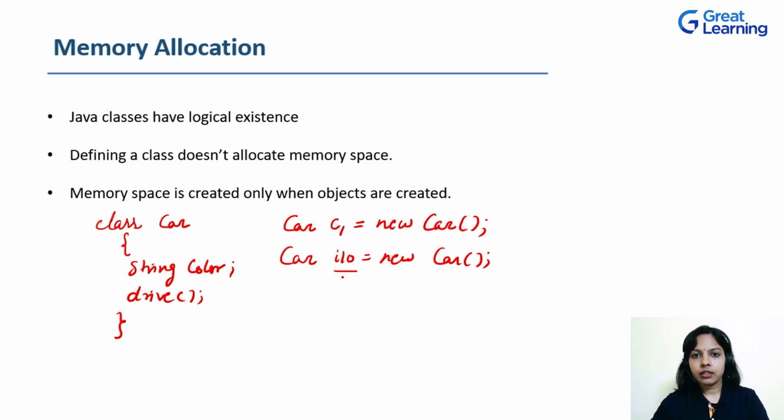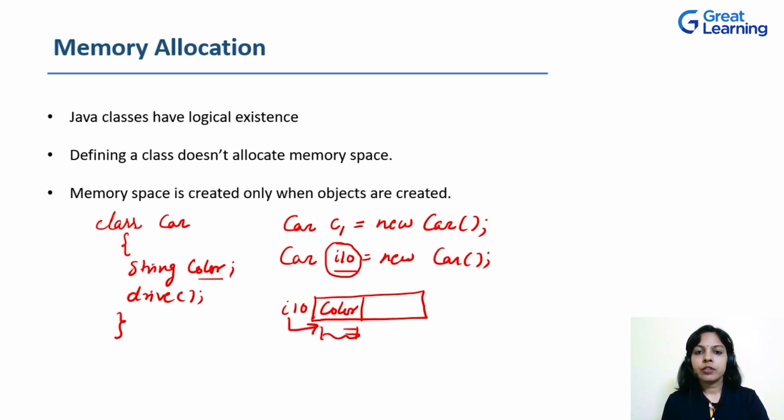Now, when this object is created, then there will be memory allocation done for this class. That is, how will the memory look like? i10 will be pointing to a memory space, which will consist of all the properties. So here only one property is defined, right? That is, one variable is defined, String color. So there will be only one property, that is color. As it is of type String, whatever memory space is required for a String will be allocated. So now after defining an object, that is i10, the memory space is allocated for this i10.